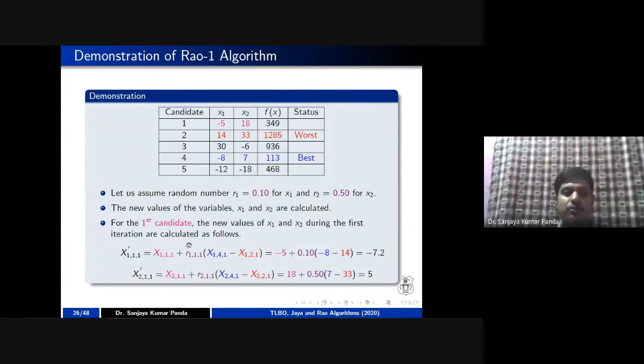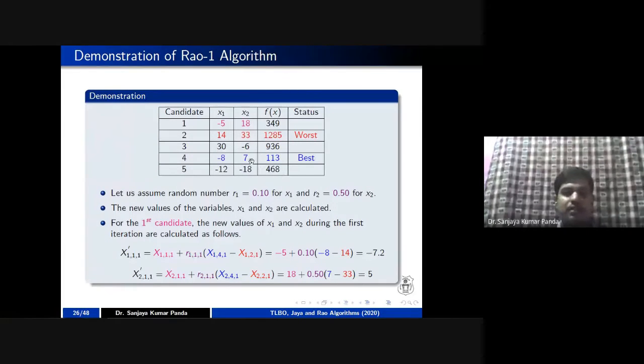So what you have to do is generate a random number. Let the random number for the first iteration and first variable be 0.10. So I am keeping 0.10 here. The first population is -5, and I have to take the worst solution as well as the best solution, and find the difference between the best solution and worst solution. So I am taking -5 plus the random number 0.10. The difference between the best and worst solution is -8 minus 14. Here there is a minus symbol, that's why it is -8 minus of plus 14. So you are going to get -7.2.